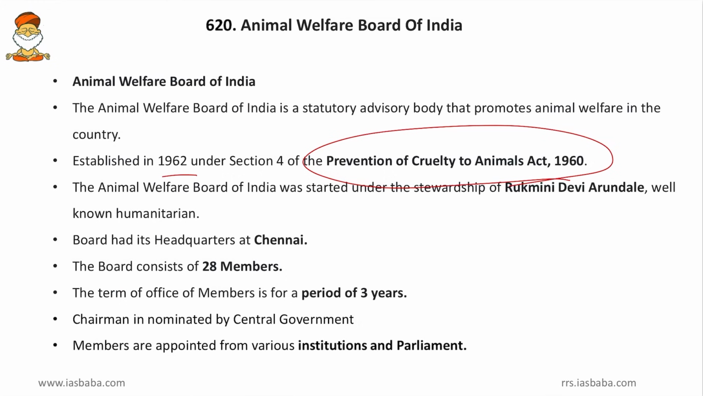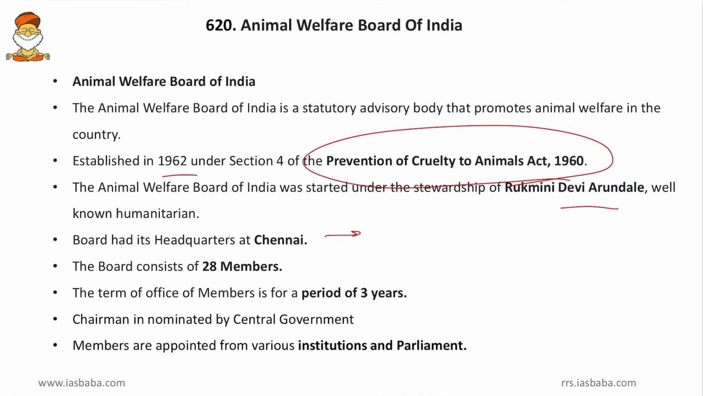Friends, this Rukmini Devi Arundale, she was a great Bharatanatyam dancer. So that is why she becomes important both as a humanitarian and also as an artist of Bharatanatyam. Then the board had its headquarters at Chennai. Now it is being shifted to the National Capital Territory. So that has to be noted here.